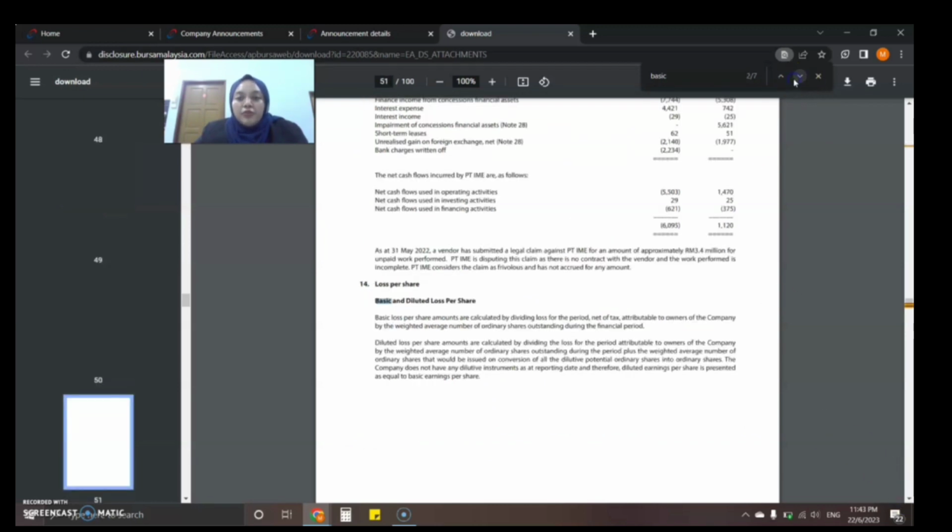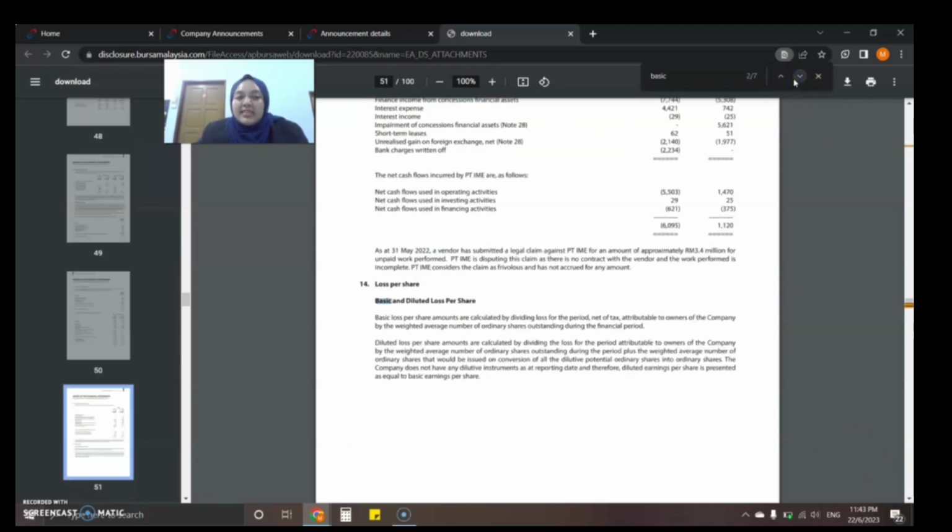So we move on to how to calculate the basic EPS. According to this annual report, the basic loss per share is calculated by dividing the loss for the period, net of tax, attributable to owners of the company by the weighted average number of ordinary shares outstanding during the financial period.